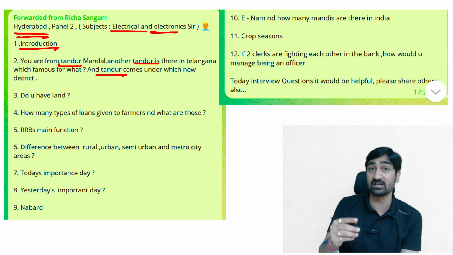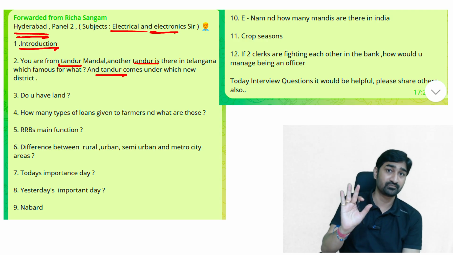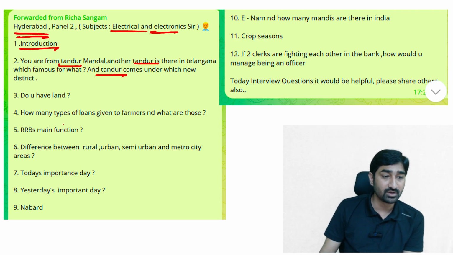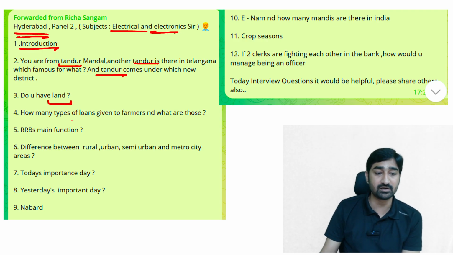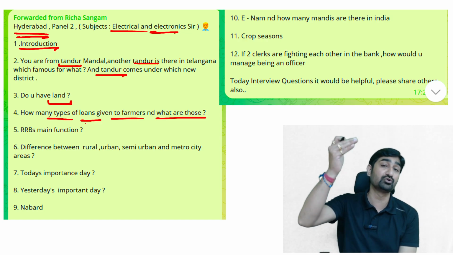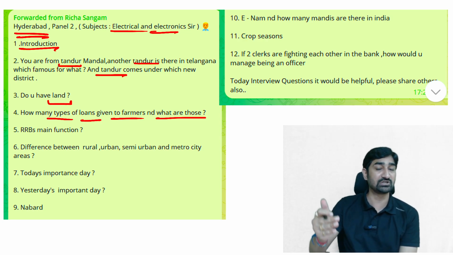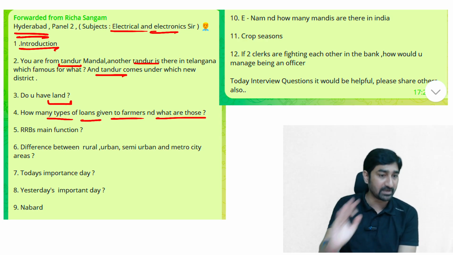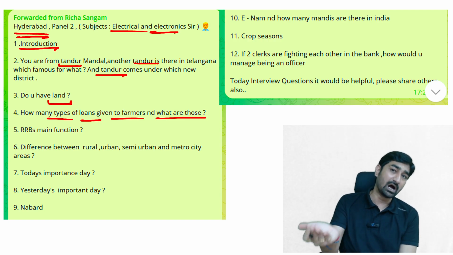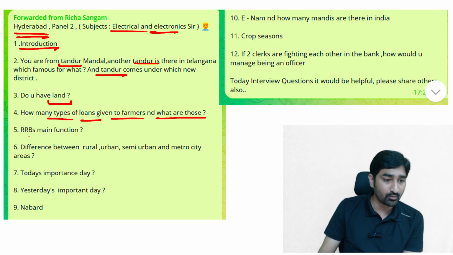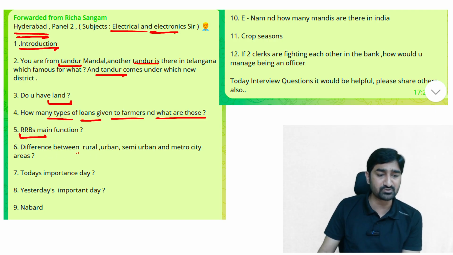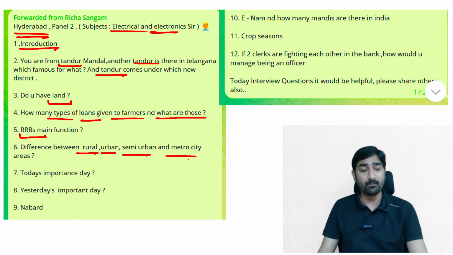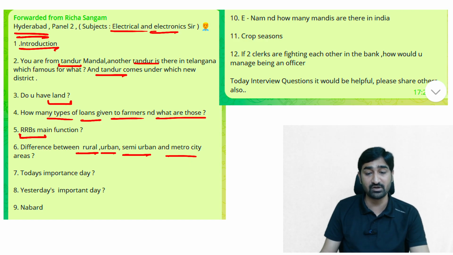Some questions were about current updates of the state from last year. Then, do you have any land? Do you belong to an agriculture background? Do you have any land? How many types of loans can be given to a farmer and what are those? You need to know the list of all types of agriculture loans. We are going to cover in our interview batch complete details about all types of agriculture loans, and how the loans are different from KCC. What are the main functions of RRB? How are RRBs different from commercial banks? The difference between rural, urban, semi-urban and metro areas. What is the basic difference between all these?